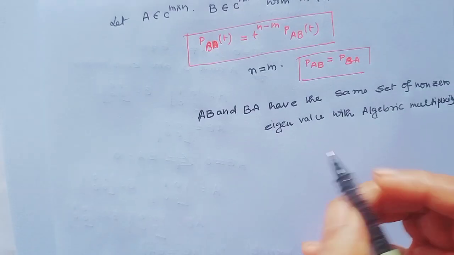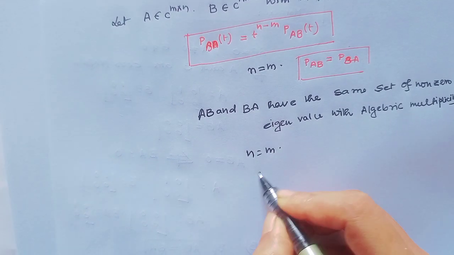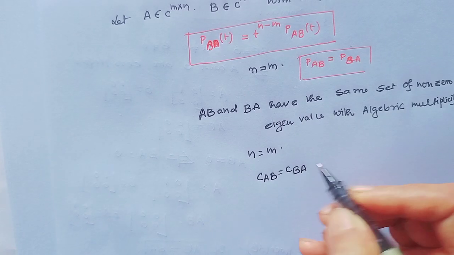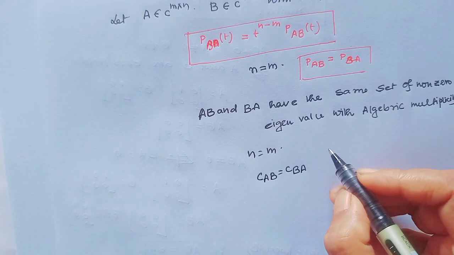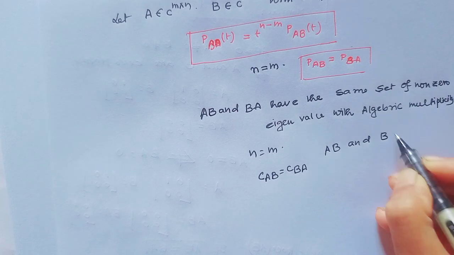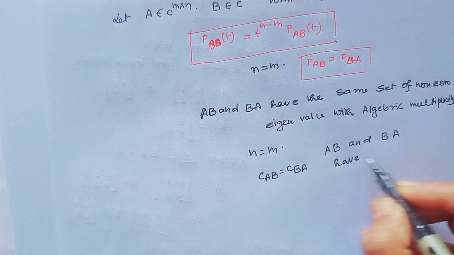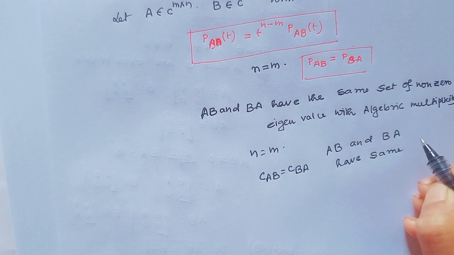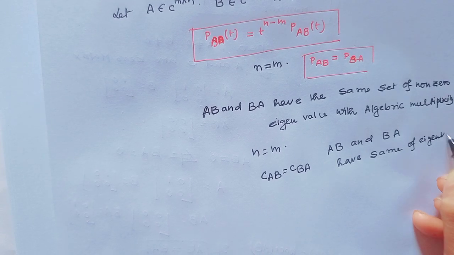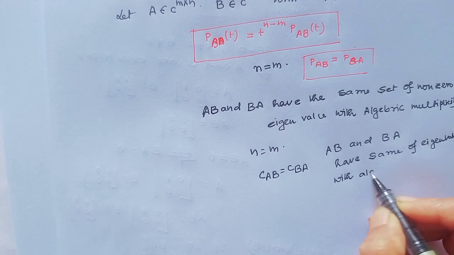And when N equal to M, then characteristic polynomial of AB is equal to characteristic polynomial of BA, and both AB and BA always have the same set of eigenvalues with algebraic multiplicity.